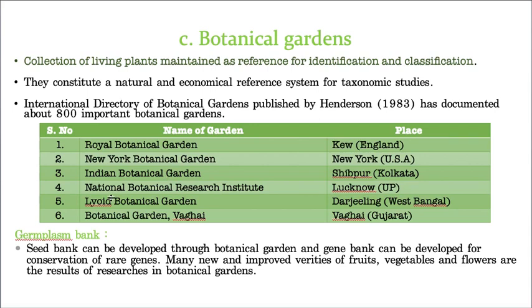The next one is Lloyd Botanical Garden, located in Darjeeling, West Bengal, whereas Botanical Garden Vaghai, obviously in the name itself, Vaghai is a place that belongs to Gujarat state. So these are some important botanical gardens.